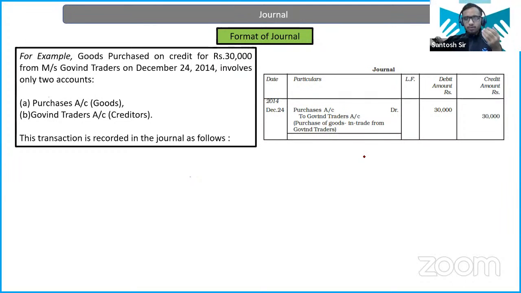Now, what is the format of the journal? See, accounting has some rules and regulations, right? You can't just have a register with you and record anything in your own assumption or in your own way. There is a rule to do each and every aspect of accounts, right? So there is a format of the journal, and only in this format are you going to do your recording, right?